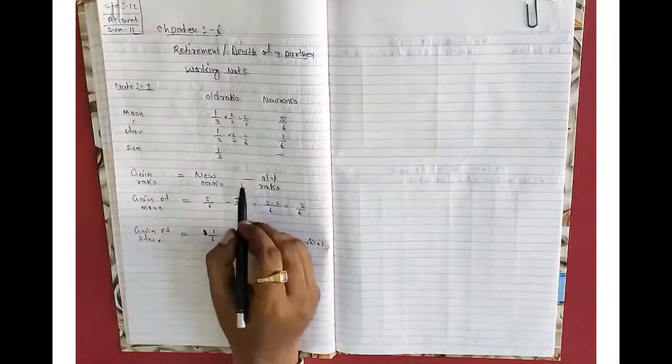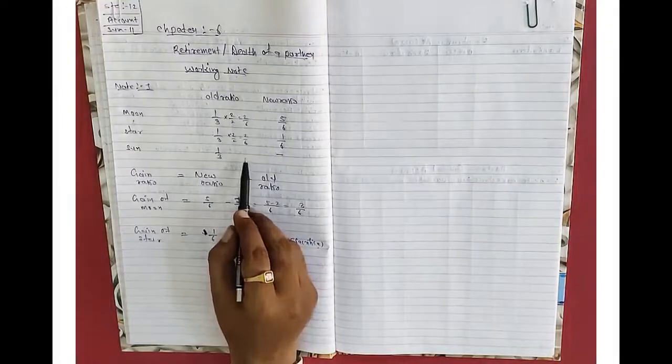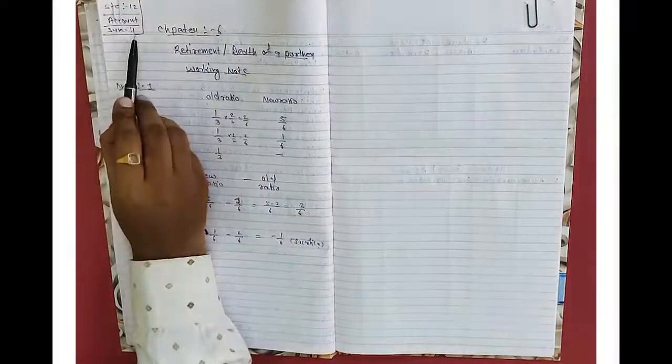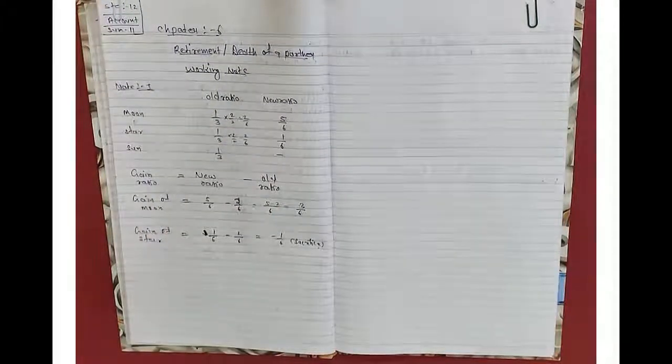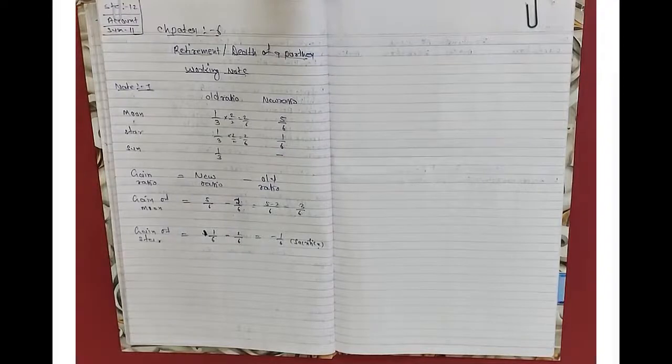Good morning, students. In today's session, we are going to start sum number 11 from the exercise of Standard 12 Accounts, Chapter 6, Retirement or Death of a Partner. Moon, Star and Sun are partners of a firm having profit and loss in equal ratio. It means Moon, Star and Sun are partners of the firm. Sun retires on 31/3/2017. Moon and Star will distribute future profit and loss in the ratio 5:1. The balance sheet on 31/3/2017 was as under.